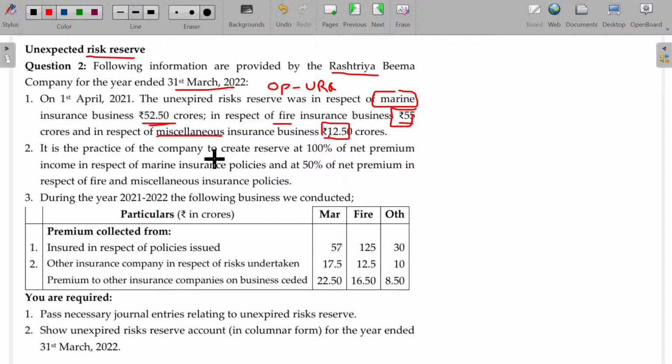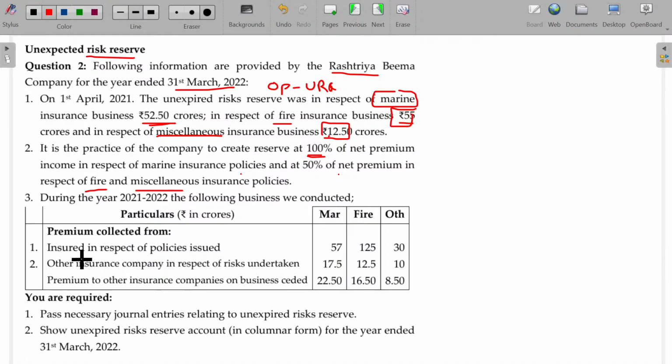It is a practice of the company to create reserve at 100% of the net premium income in respect of marine insurance policy and 50% of net premium in respect of fire and miscellaneous. The second point is the default. If it is not stated, you have to take 150. If it is stated, no problem. The number given will be taken for your solution.